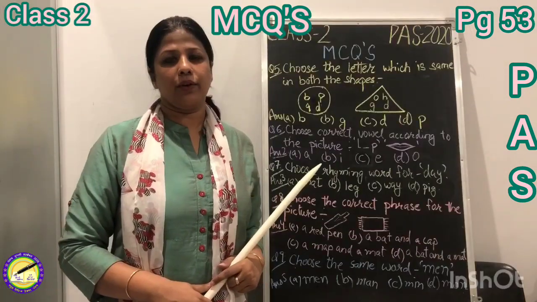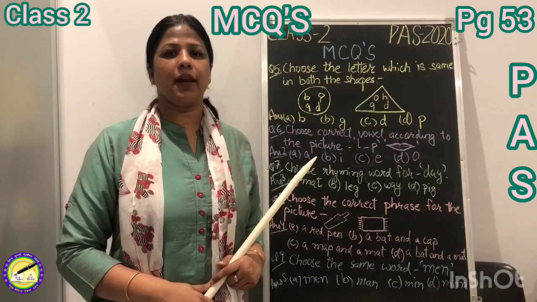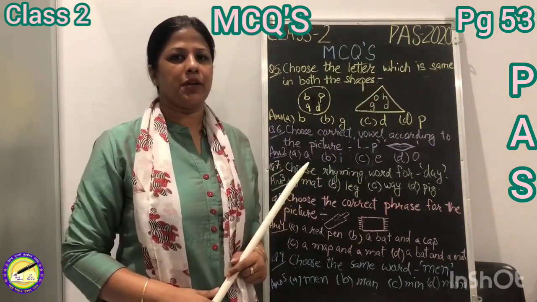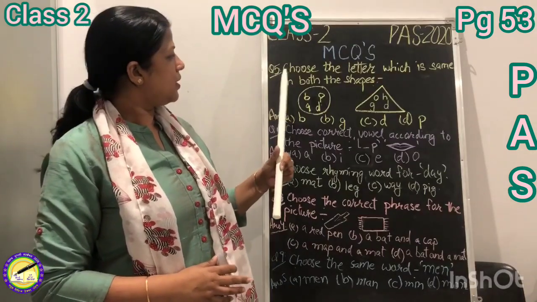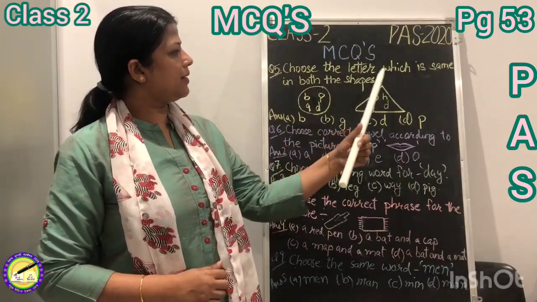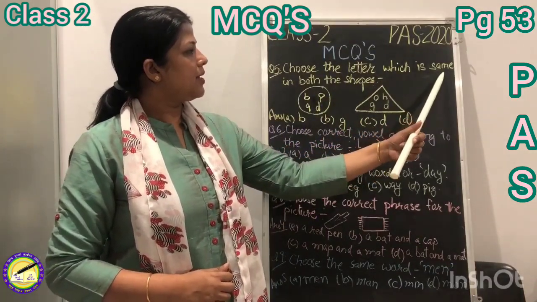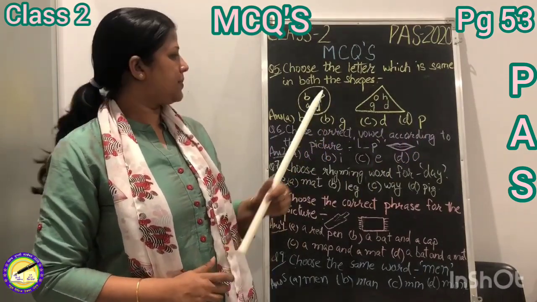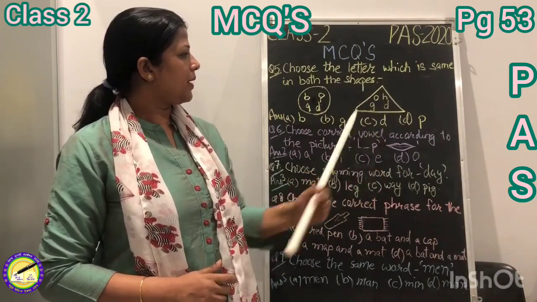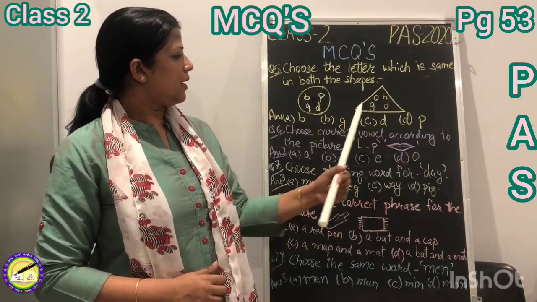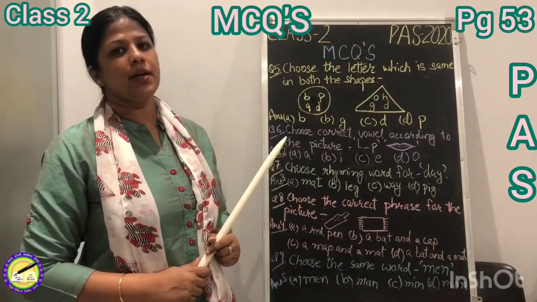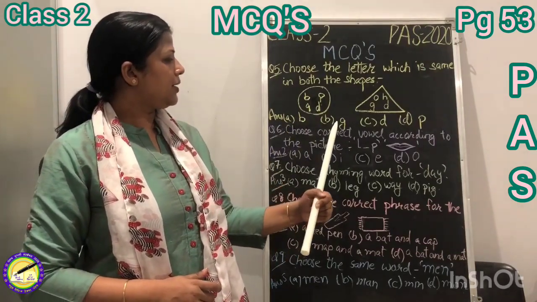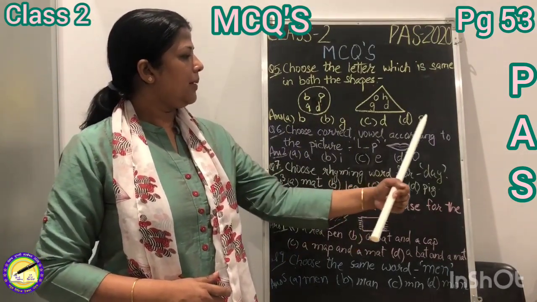Students, now we will do some more MCQs related to your past 2020 paper. Children, our fifth question is choose the letter which is same in both the shapes. There are two shapes, a circle and a triangle, and some letters are written in them. We have to choose the same letter. The options are B, G, D, P.